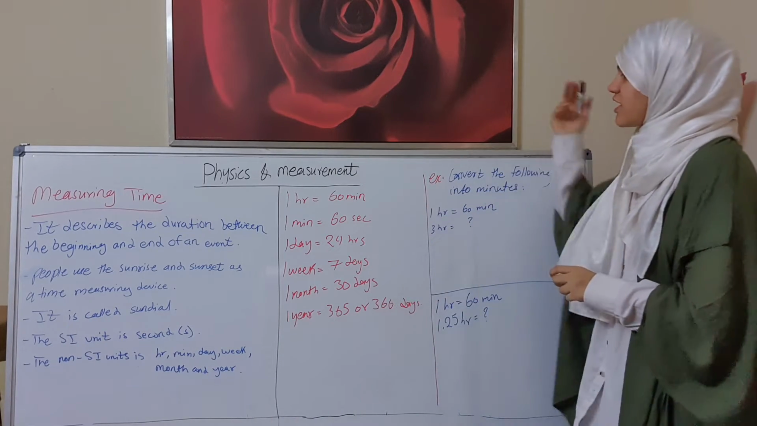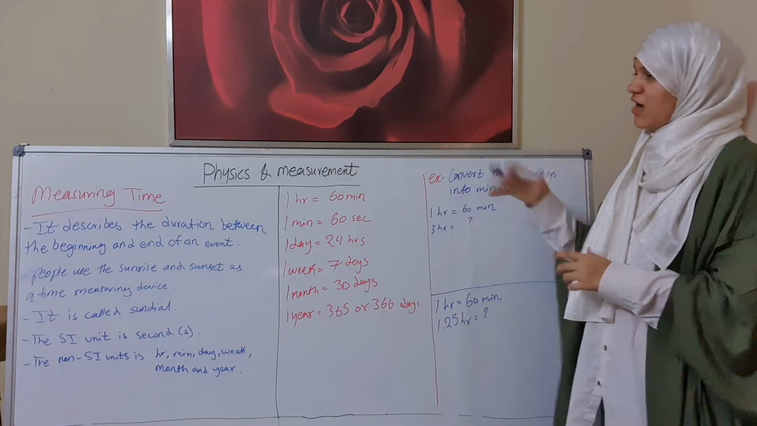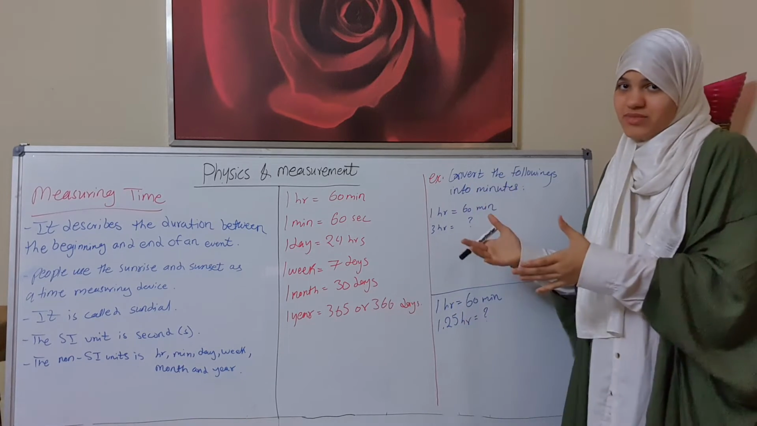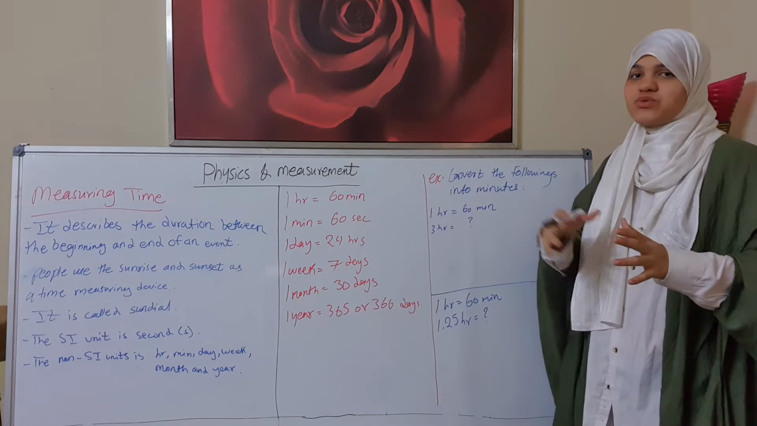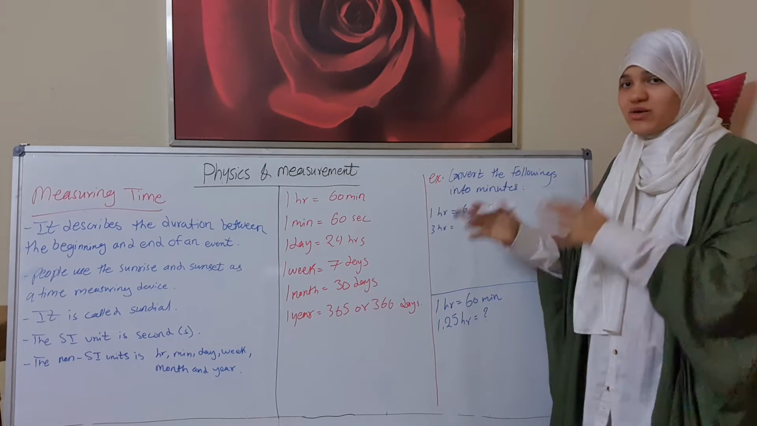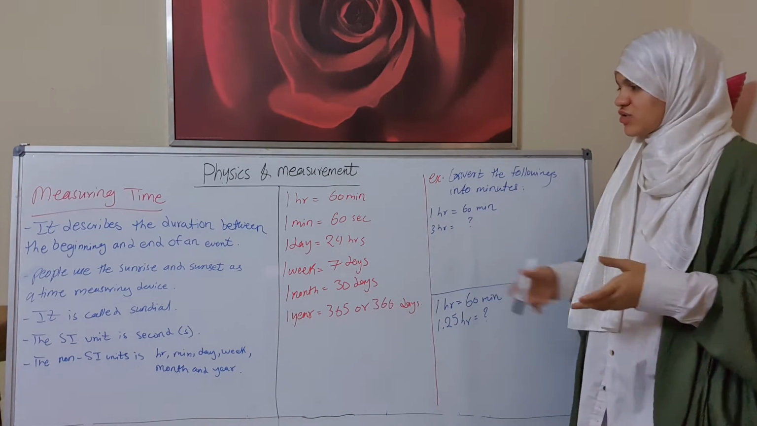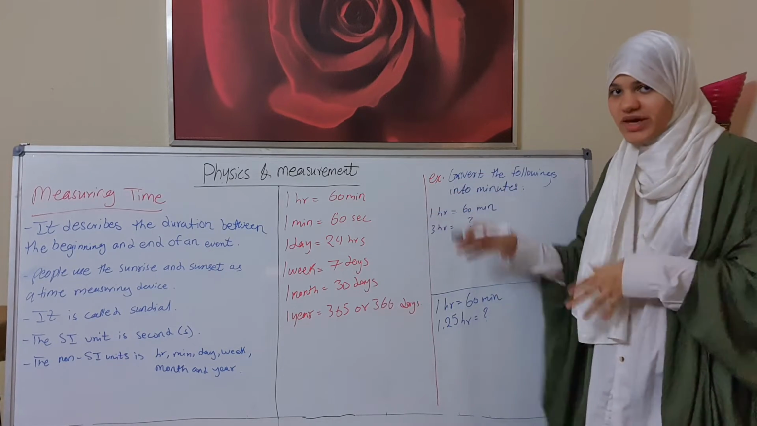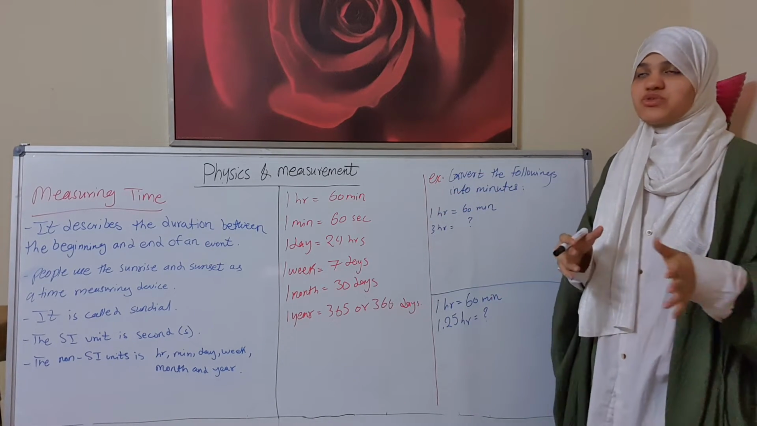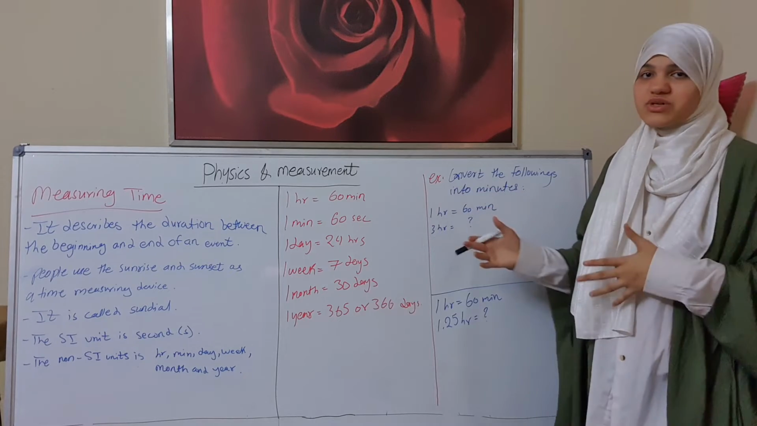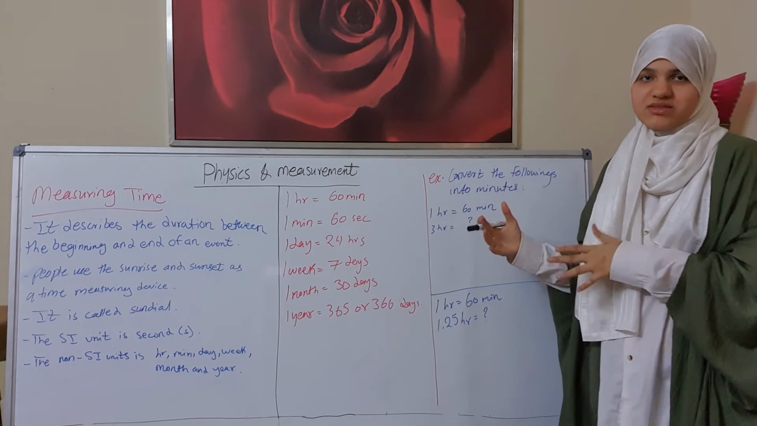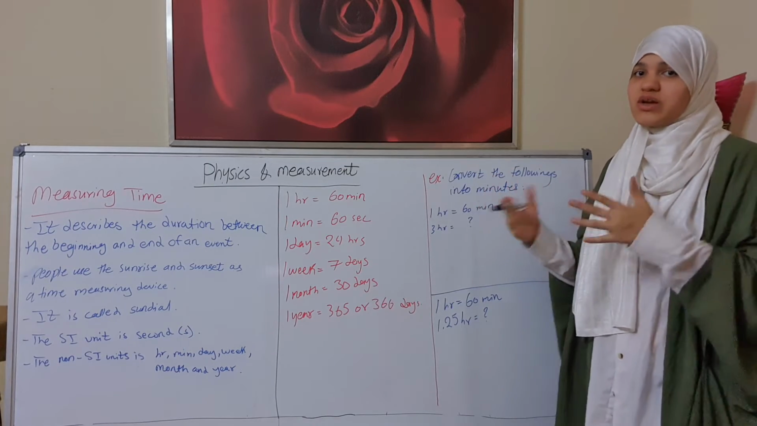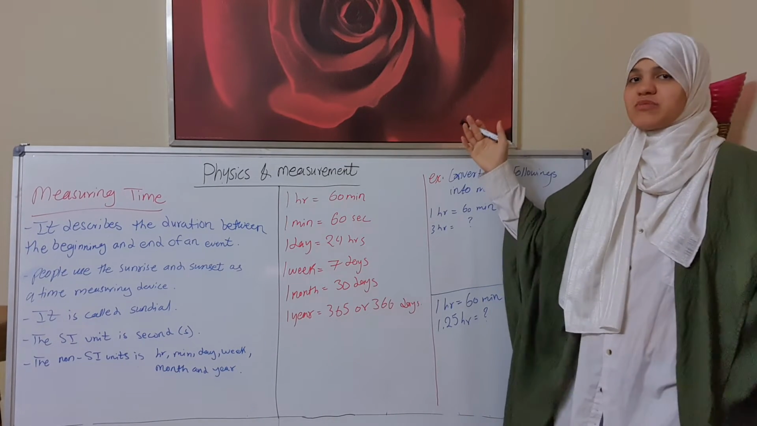Okay, now here are some examples of how to convert time, like from hours to minutes, or from seconds to hours. Also you can convert from weeks to days, from days to years, from weeks to years, from year and month to minutes. You can also convert it, but it will be a large number.